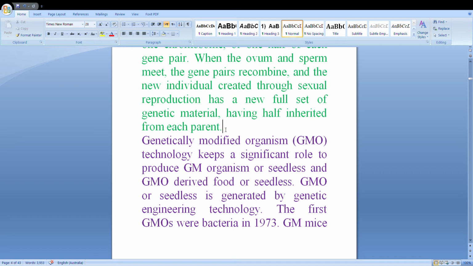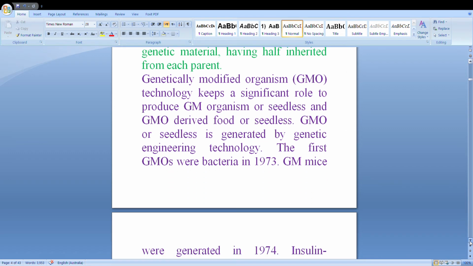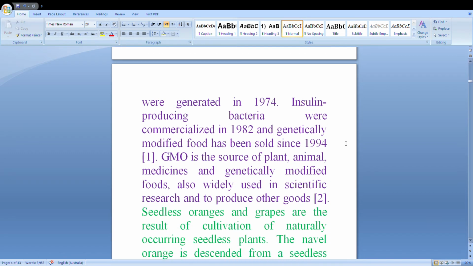Genetically modified organism, GMO technology, plays a significant role in producing GM organisms, such as GM fruits or seedless ones. GM or seedless is generated by genetic engineering technology. The first GMOs were bacteria in 1973, and GM mice were generated in 1974.